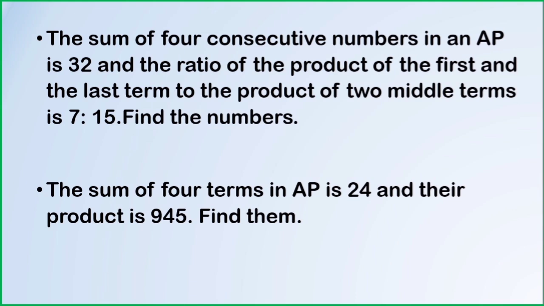video. The sum of four consecutive numbers in an AP is 32 and the ratio of the product of the first and last terms to the product of the two middle terms is 7:15. Find the numbers. Do put the conditions in the form of equations, find the value of A and D. Then you can easily find the required numbers.